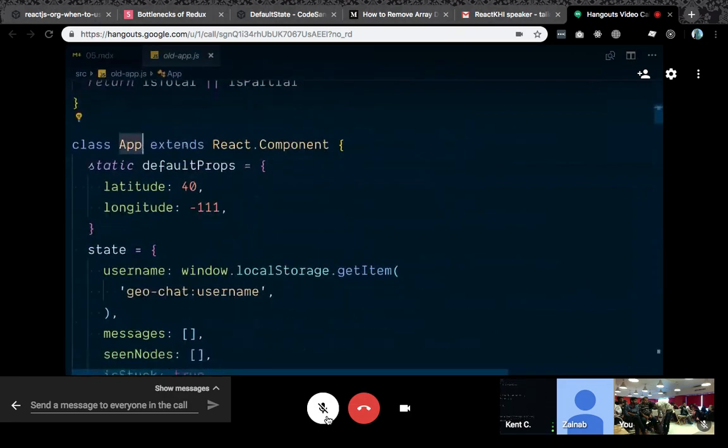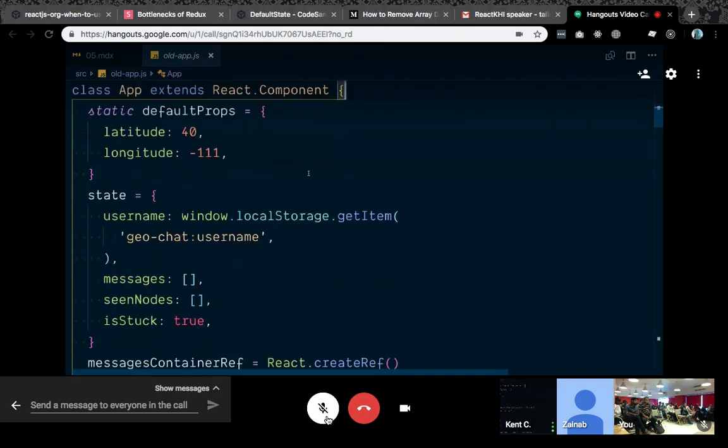I've got our app that extends React component. I opted to go for the single component that has all of the logic and state and everything in it, rather than splitting it across a bunch of render-based APIs. So I've got some state, and that state has a username. That username is based off of something in local storage. So we initialize that, refresh the page, and it should remain there.